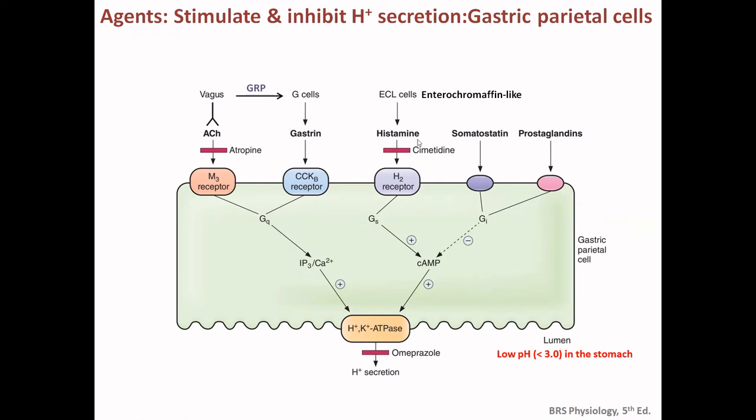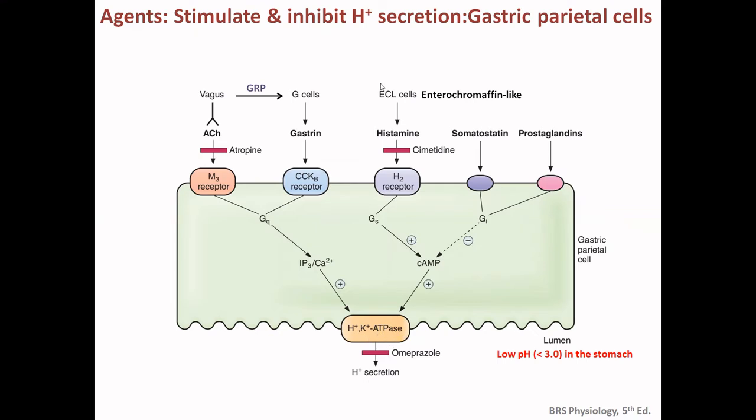And this is the ECL cell, enterochromaffin like. They release histamine, which is a paracrine released in the vicinity of the stomach cells, and it works through the H2 receptors. This is the Gs stimulatory signal. The second messenger is cAMP. They activate the H plus K plus ATPase.